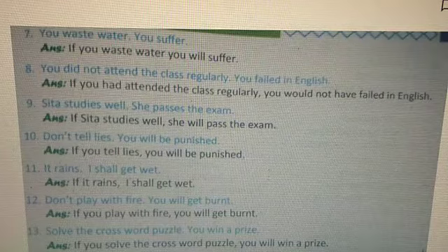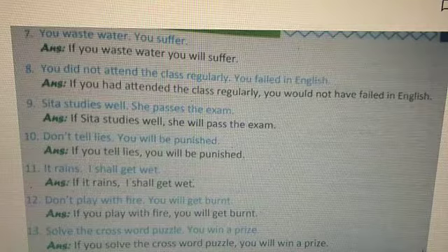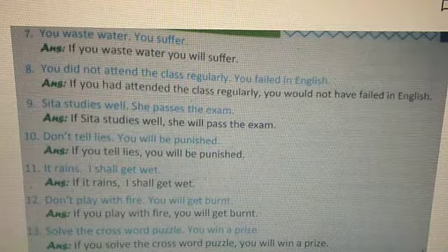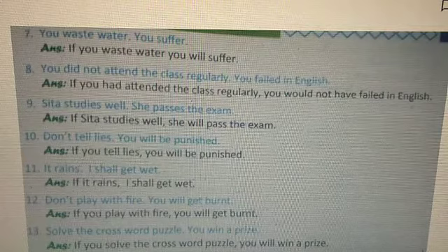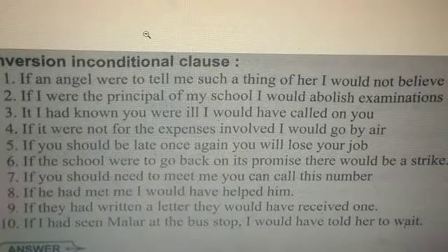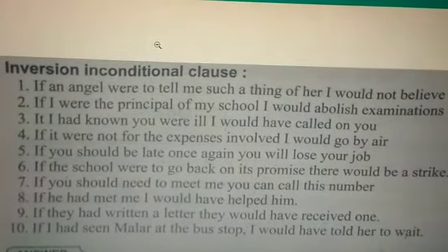13th one, solve the crossword puzzle, you win a prize. So answer will be, if you solve the crossword puzzle, you will win a prize. So hope you have understood this if clause. Now we shall move on to the inversion type. Now we shall see inversion in conditional clause exercises on it.